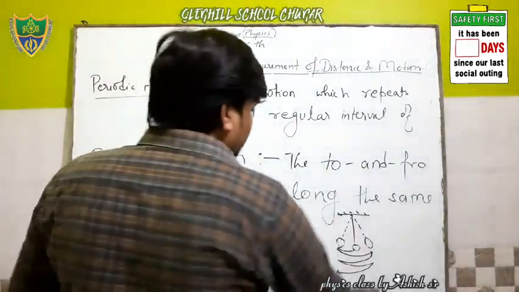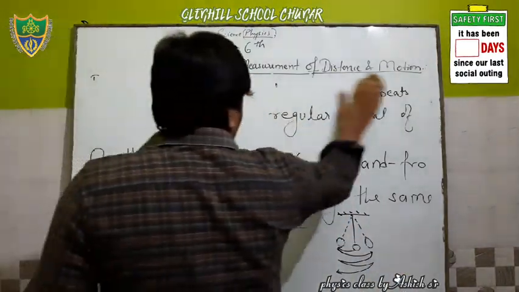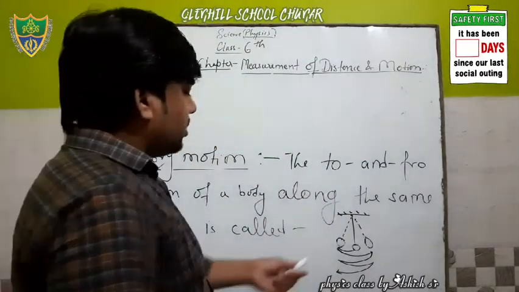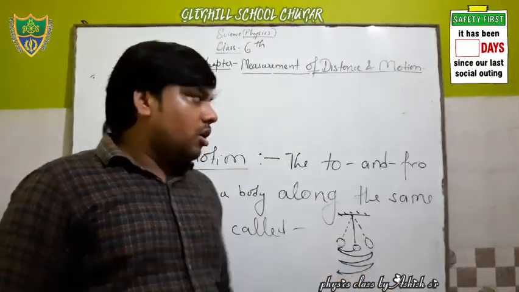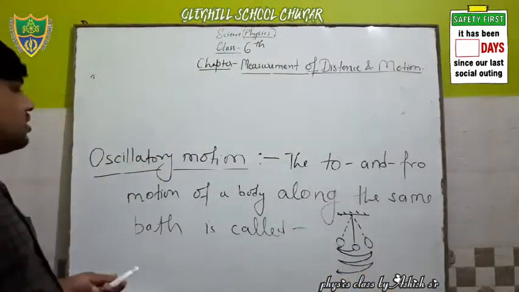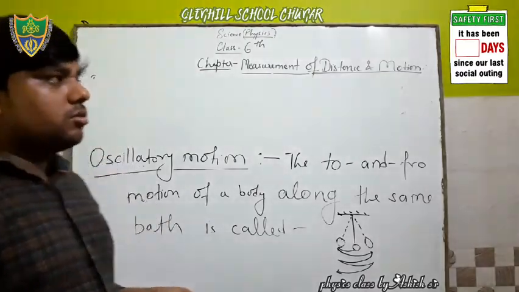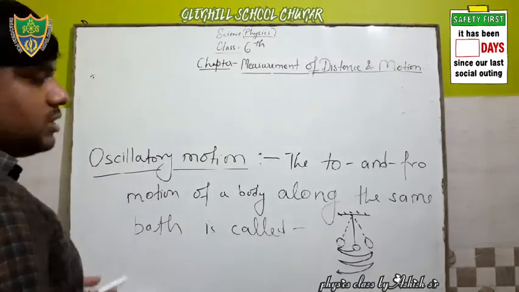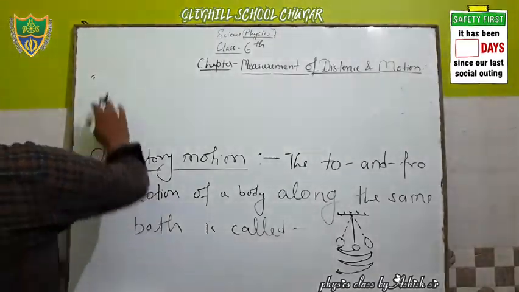What is the example? Tell me anyone, what is the example of oscillatory motion? Simply a motion of pendulum in a clock, and second one is heartbeat muscles. Okay, because it also does to and fro motion, and these types of motion are known as oscillatory motion. Now next is what? Vibratory motion.